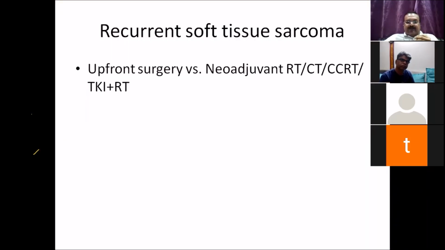So when you are dealing with a recurrent soft tissue sarcoma, the question is again the same: shall we go for an upfront surgery, or should you use any of the new adjuvant therapies?